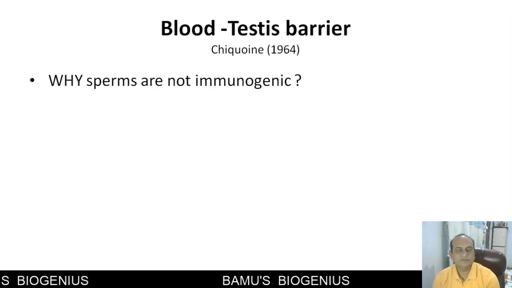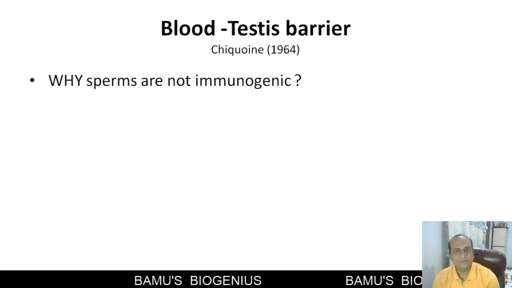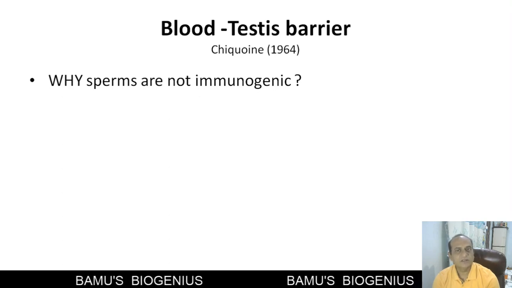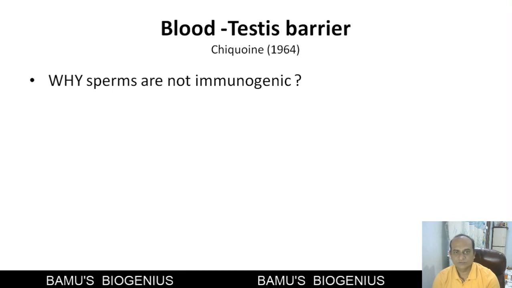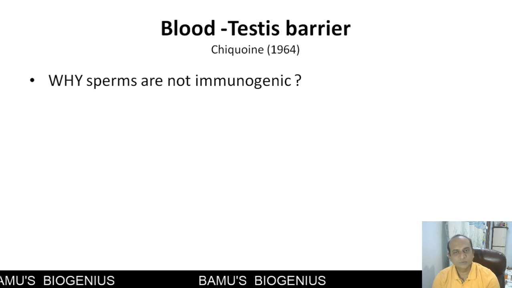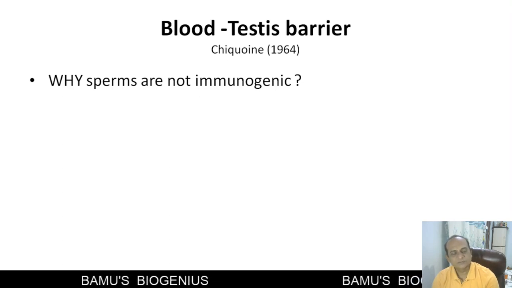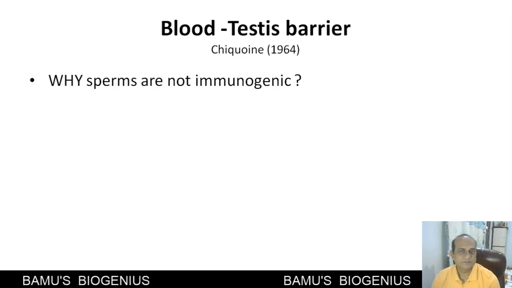Now, to avoid this, there is a blood testis barrier in the testes. This blood testis barrier was named by Chiquoine in 1964, and this is the reason why sperms are not immunogenic. That is because these sperms are produced in a microenvironment inside the seminiferous tubule where the immune cells of the system or blood vascular system cannot reach. So, this is called a blood testis barrier.